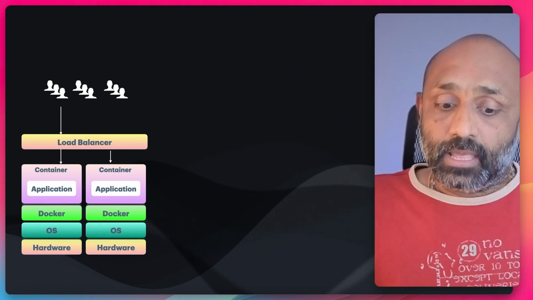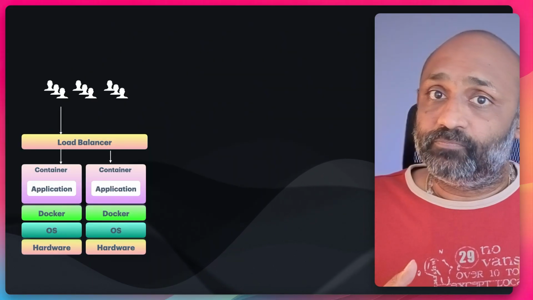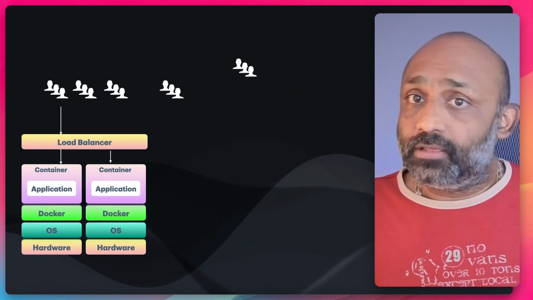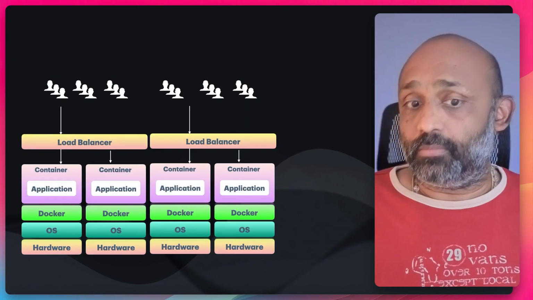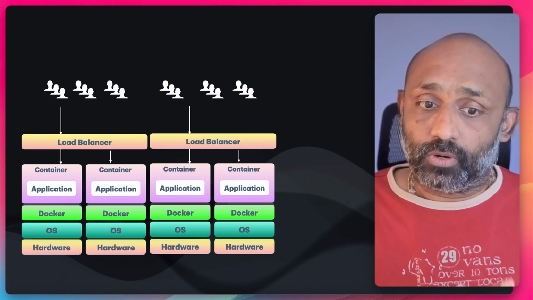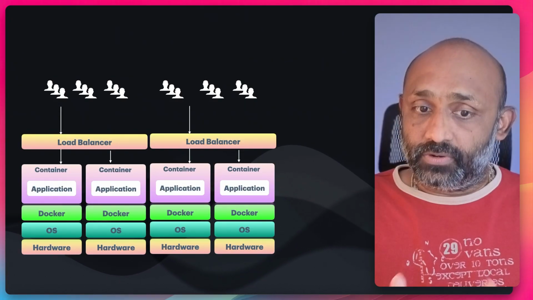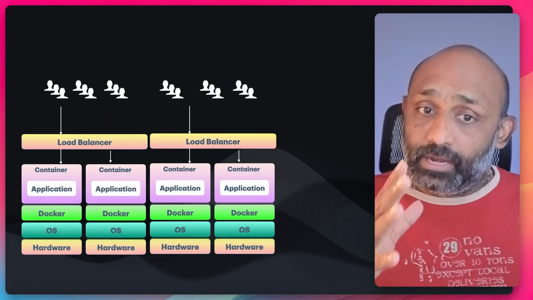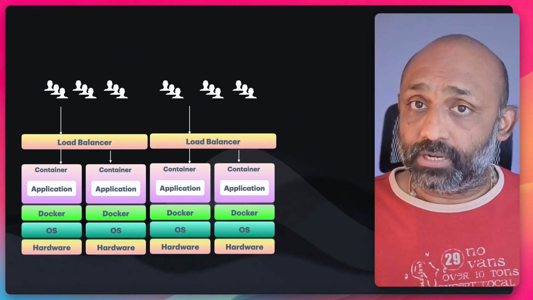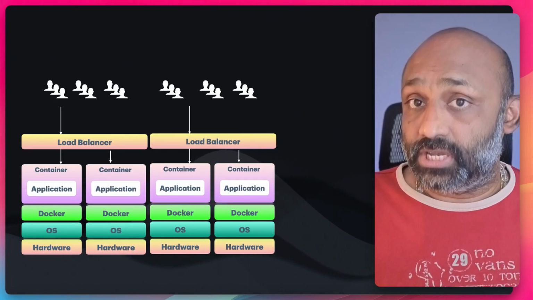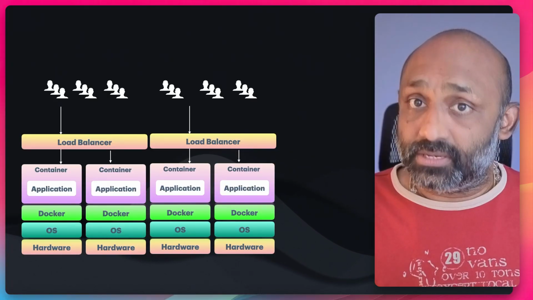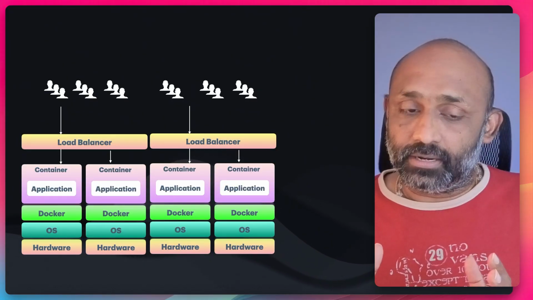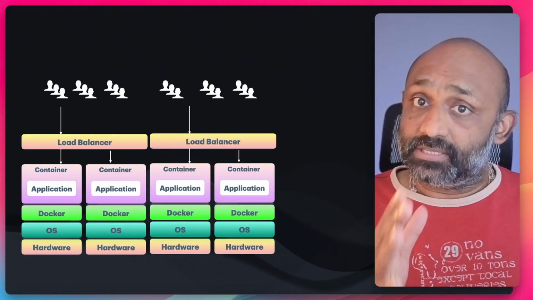Everything looks good. But what will happen if a huge set of other users comes into play? One answer is, yes, we could create one more similar set of infrastructure and load balancers and keep adding resources one by one. It looks good from an adding perspective, but think about when there is a change to the application. If you want to deploy a change to the application, how complicated is this environment or setup going to look?